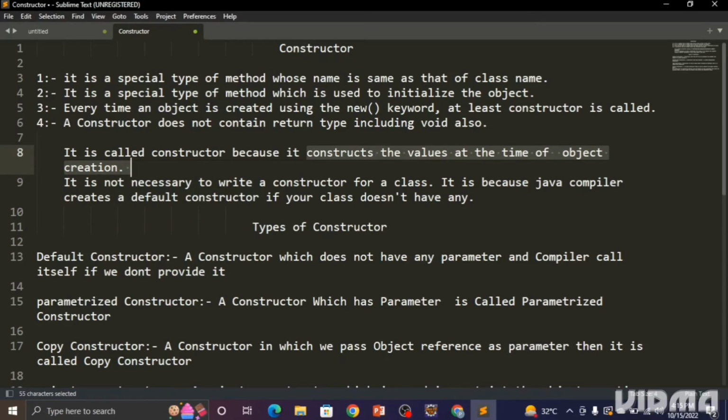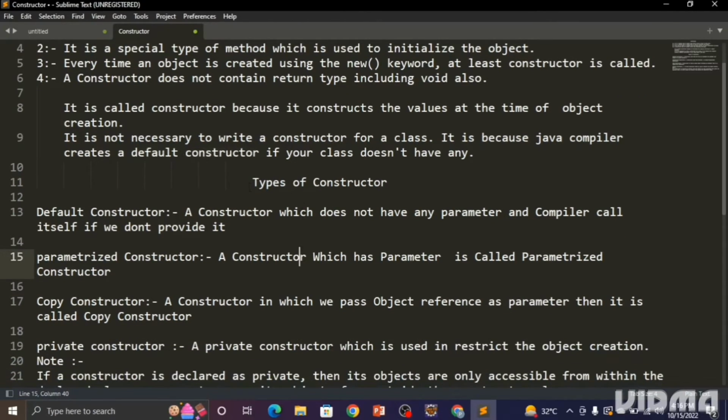Next is, it is not necessary to write a constructor for a particular class. If we didn't provide any constructor to the class, the JVM or compiler will automatically create a constructor and add it to the program, and that added constructor is known as the default constructor. So we have to remember this thing.